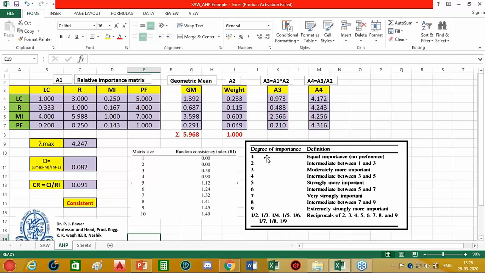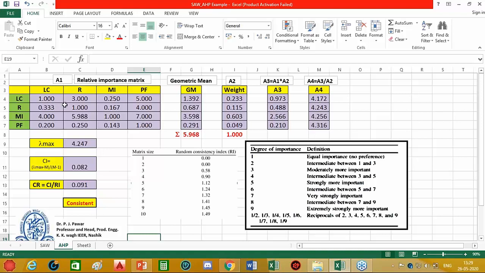Number 1 is the degree of importance used when the 2 attributes are equally important. 3 is used when one attribute is moderately more important than the other. 5 is used when strongly more important, and so on. Whereas 2, 4, 6, 8, these even values, represent intermediate importance.